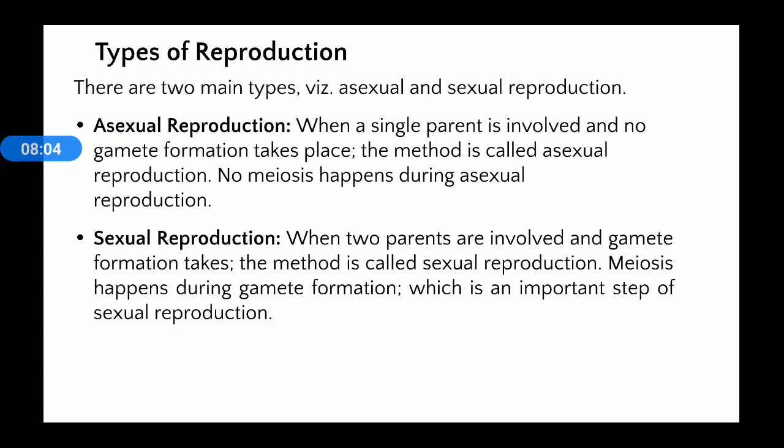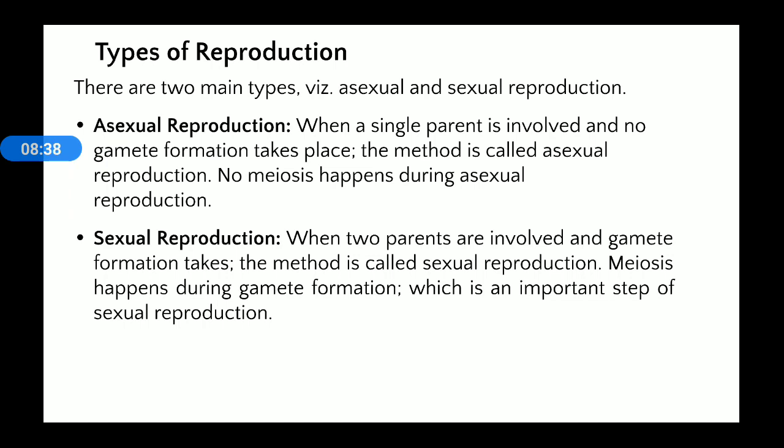In asexual reproduction, no meiosis takes place because there is no gamete formation. But when gamete formation occurs in sexual reproduction, then the chromosome number should be half. Why should the chromosome number be half? Suppose sperm contains 23 chromosomes, egg contains 23 chromosomes, then these combine to form 46. So we have to maintain the chromosome number as that of the adult. So this is a natural process which occurs in the body, known as meiosis.